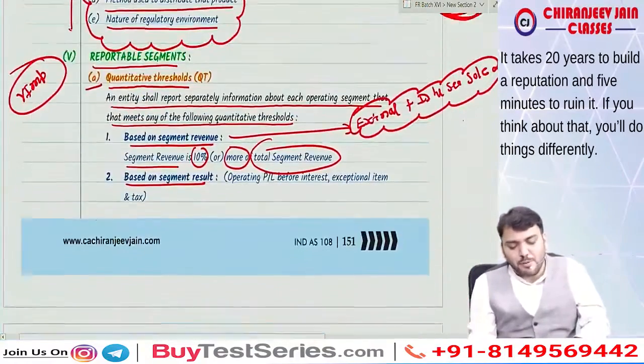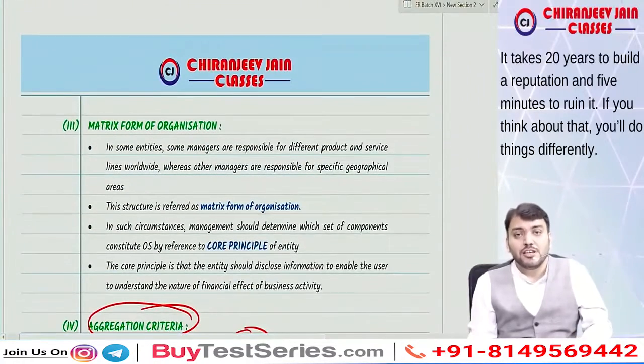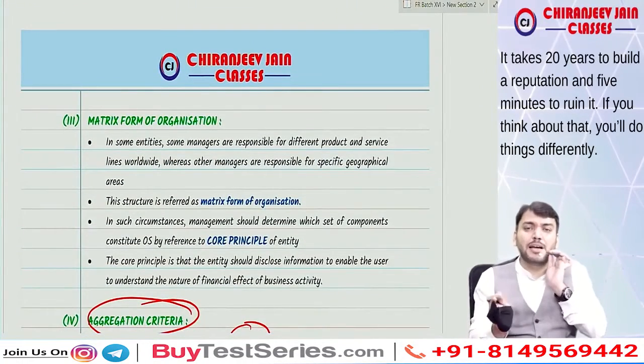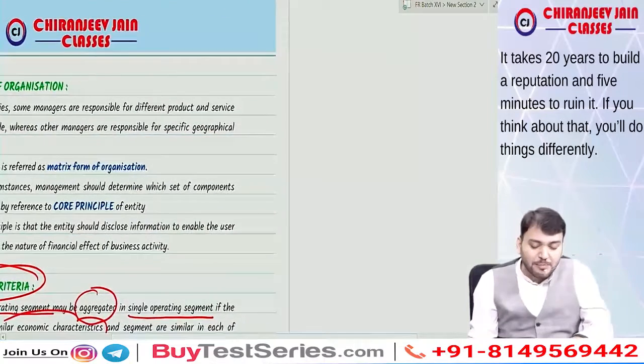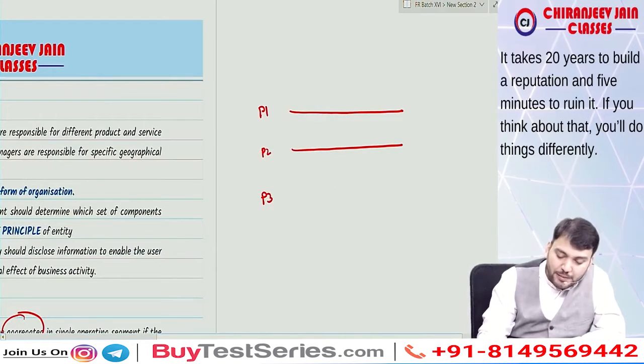So what is the matrix form of organization? An entity normally does not have a matrix form of organization, but a large, big entity may have one. For example, we have product 1, product 2 and product 3, and we have appointed a manager who reviews the operating result for these.